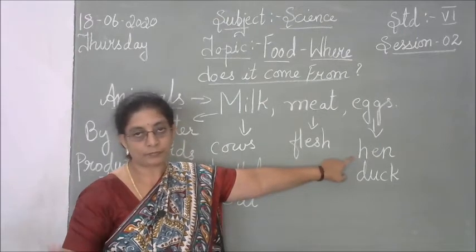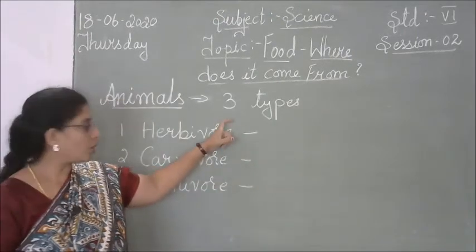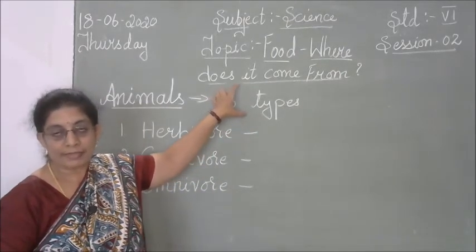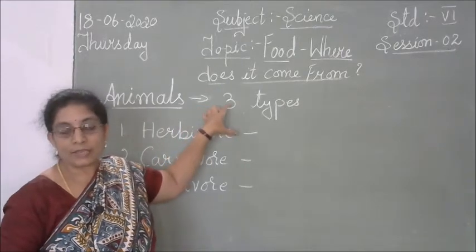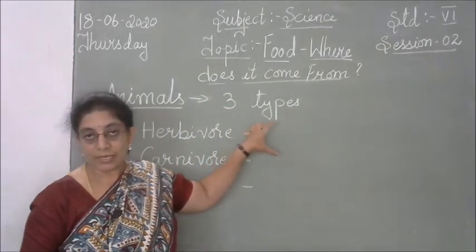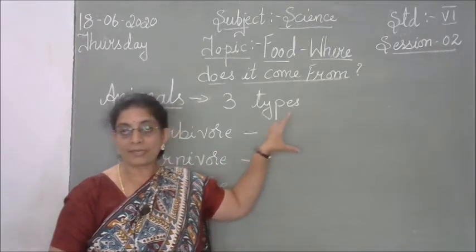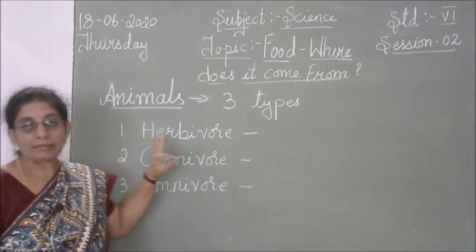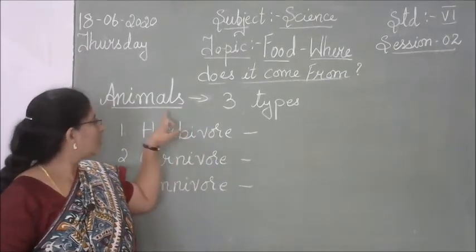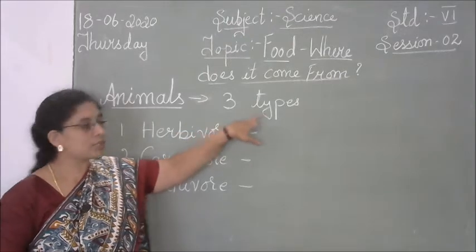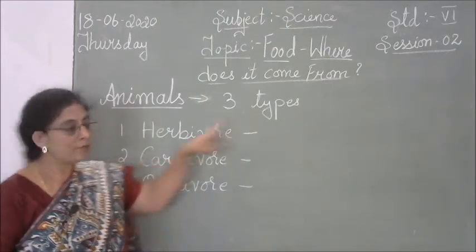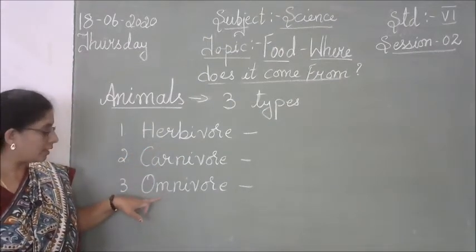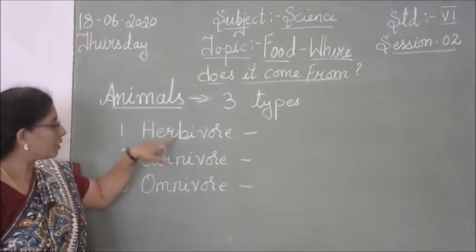So far you saw what are the parts of a plant that can be used, and what are the things we get from the animals, and how we get food from plants and animals. Now we are going to see the main three different types of animals. Animals can be distinguished in three different ways. The first one is herbivore, the second is carnivore, and the third is omnivore.